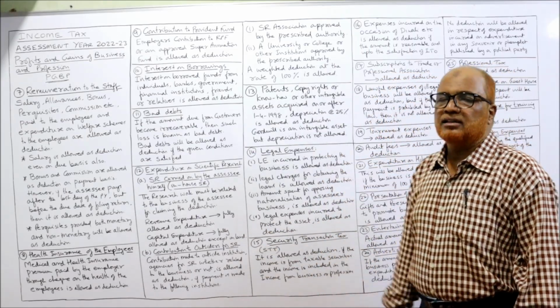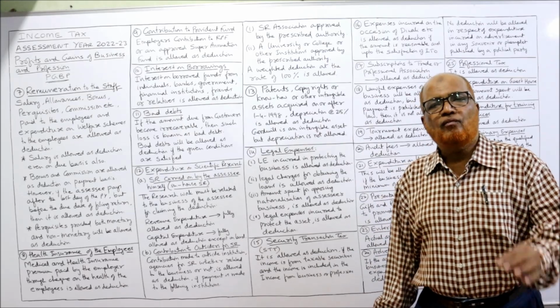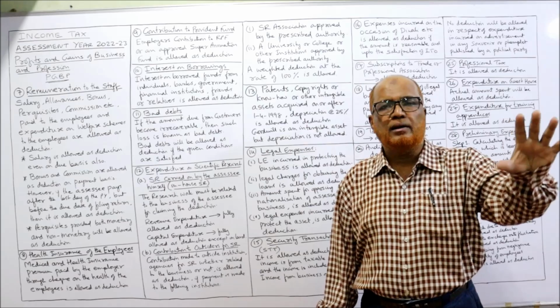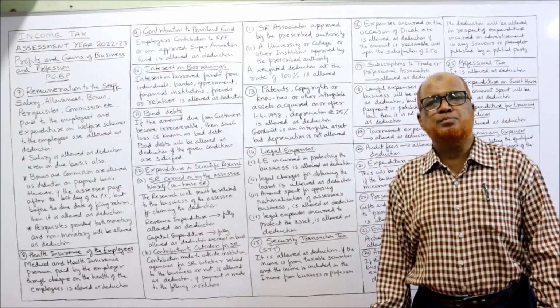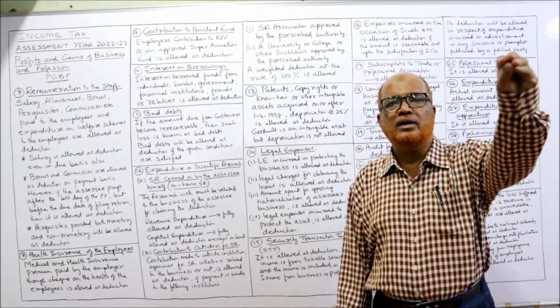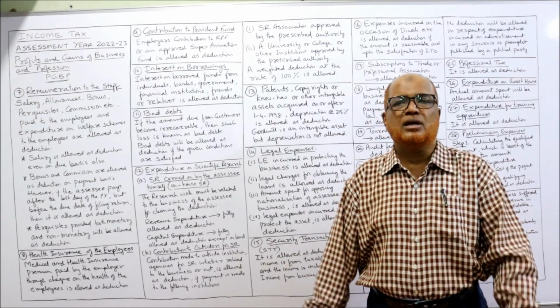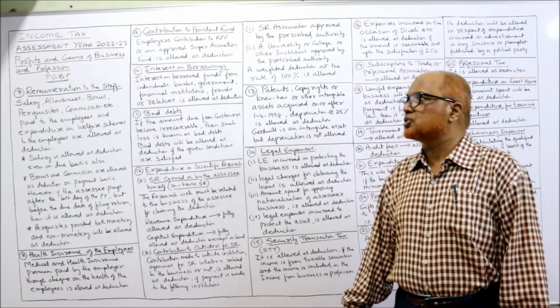Now a weighted deduction at the rate of 100% will be allowed. Whatever amount of contribution is made to an outsider, it is completely allowed. For example, an SSC has paid 10,000 rupees to a university for scientific research. The complete 10,000 will be allowed as deduction.